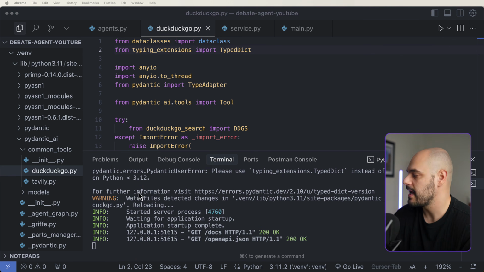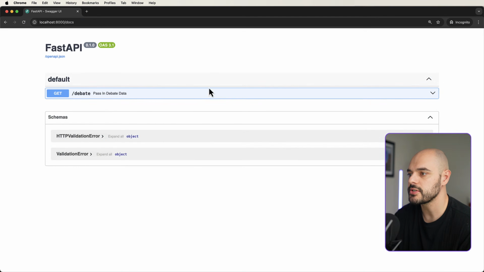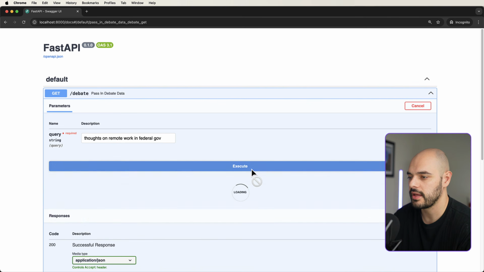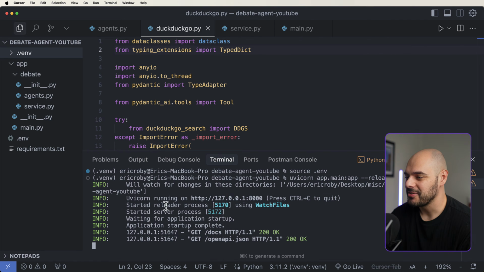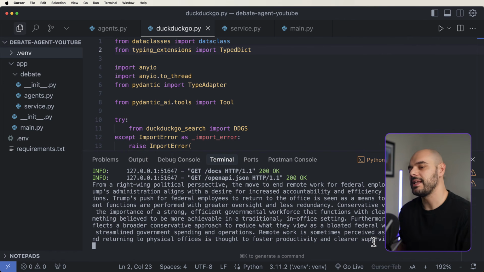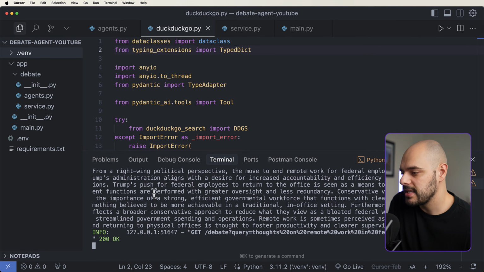All right, cool. I'm now going to go open up our browser. And I'm just going to say thoughts on remote work in federal government. Execute. So what's happening if we go ahead and look down here, it's going to start printing most likely the DuckDuckGo responses. So it is actually up to the LLM to believe if it needs to or not. But right here, we can see the responses.